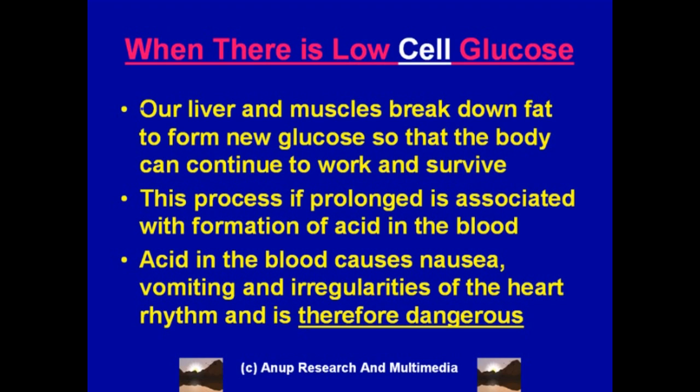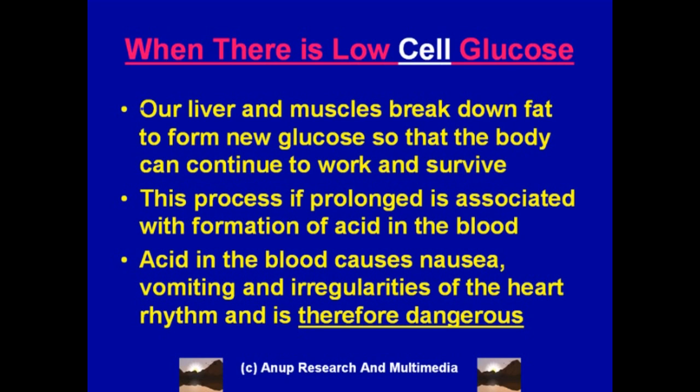Same point that I mentioned earlier. If you look at the top, it says when there is low cell glucose, and the cell is written in white to emphasize. The blood glucose may be high, but if the cells are not getting glucose because of lack of insulin, the body imagines that there is no glucose and behaves in the same way that we mentioned just now.